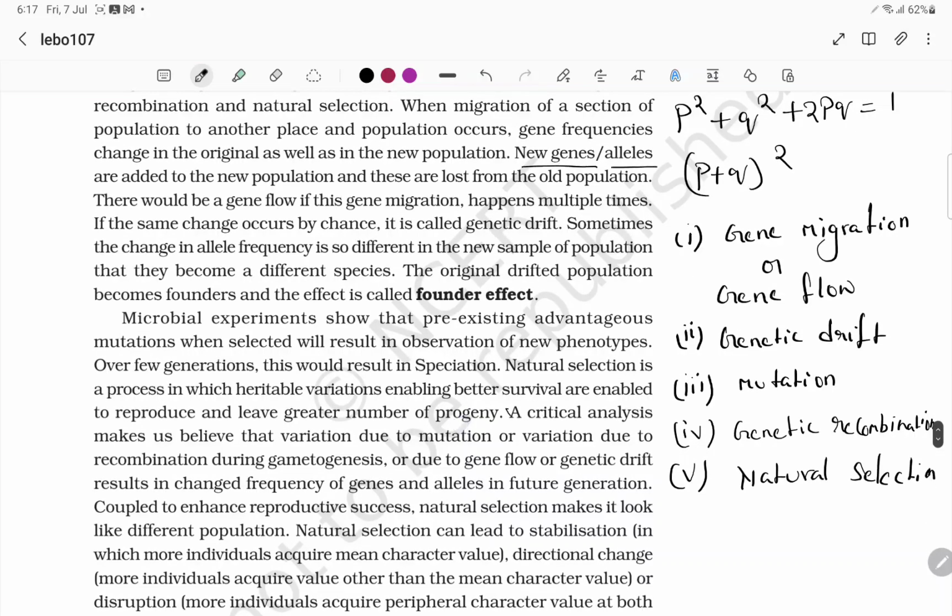When a section of a population migrates to another place, gene frequencies change in the original as well as in the new population. New genes and alleles are added to the new population and those are lost from the old population. This would be gene flow if this gene migration happens multiple times. If the same change occurs by chance, we call it genetic drift.